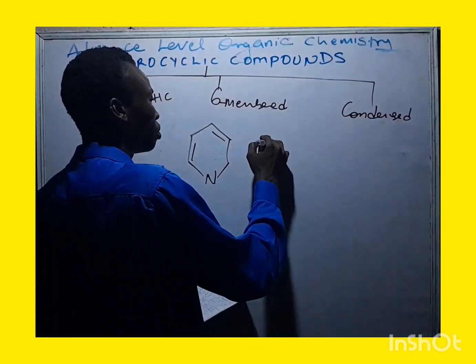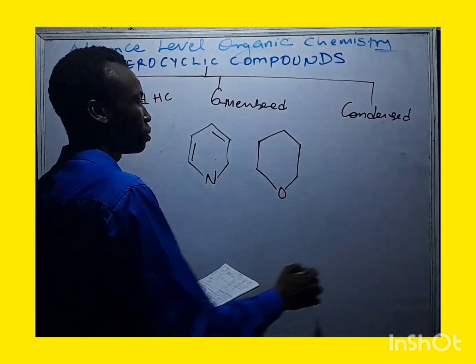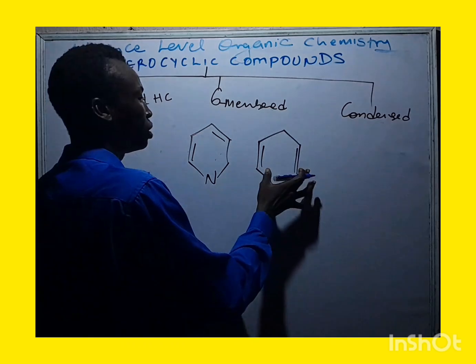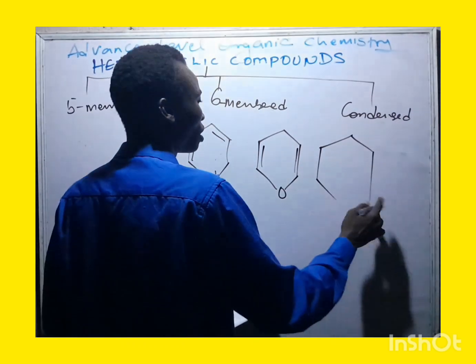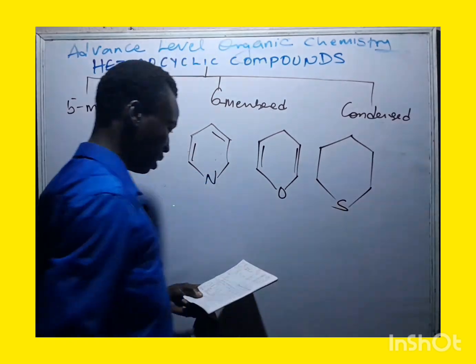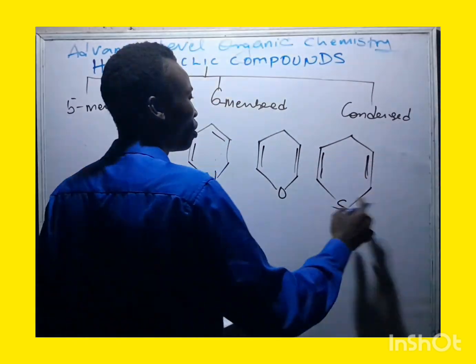Now, another structure we can also have is when you have something like this one here, then you put O here, then you have something like this. Now, you can put this one here, take note. Then another one that also represents six-membered is a structure like this one, then you put S in this place. Now you put the same thing here as well to balance it up. Okay, remember it is unsaturated.